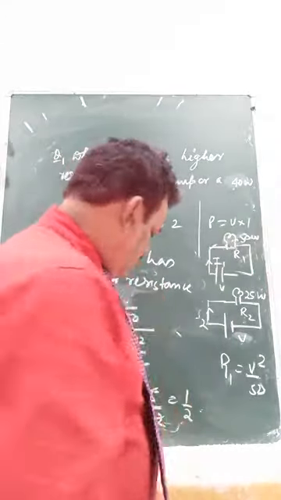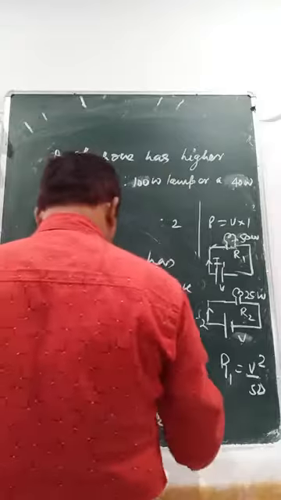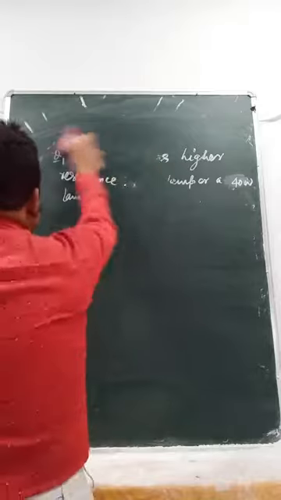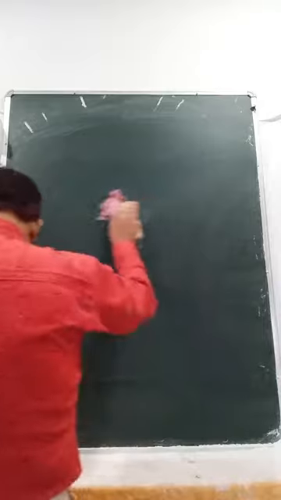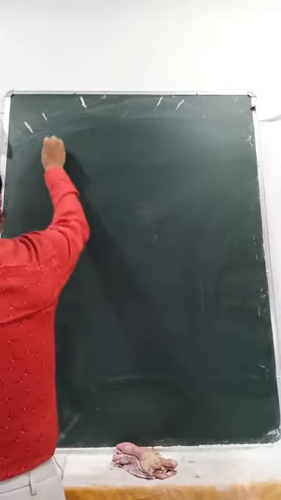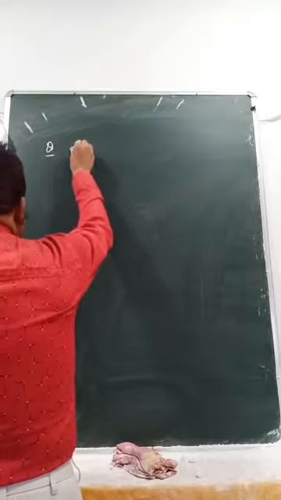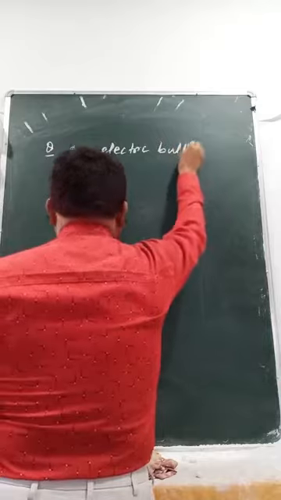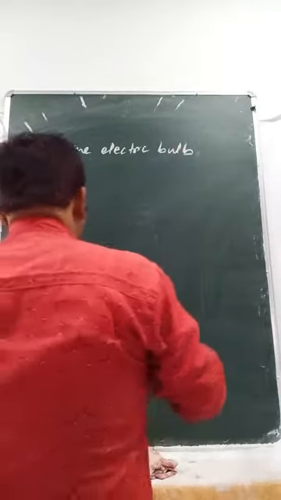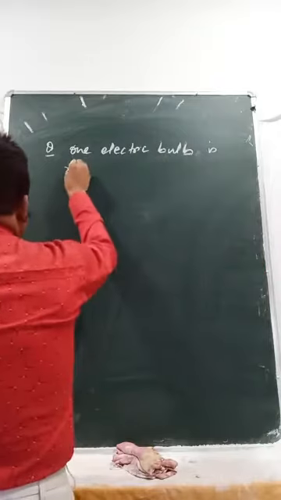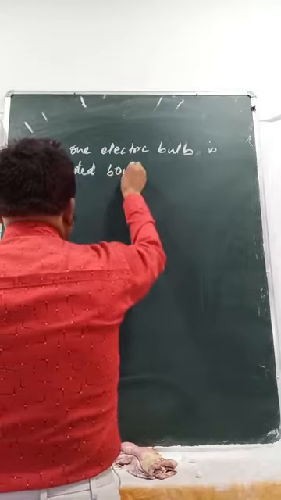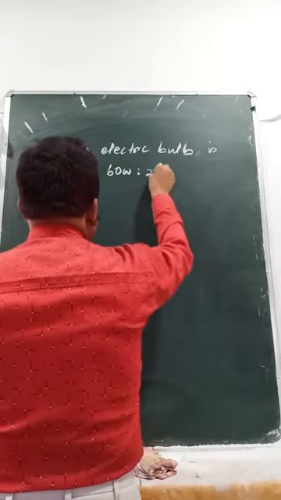Okay. Now let's go to a new question. Question 1 is again: one electric bulb is rated 60 watt 240 volt.